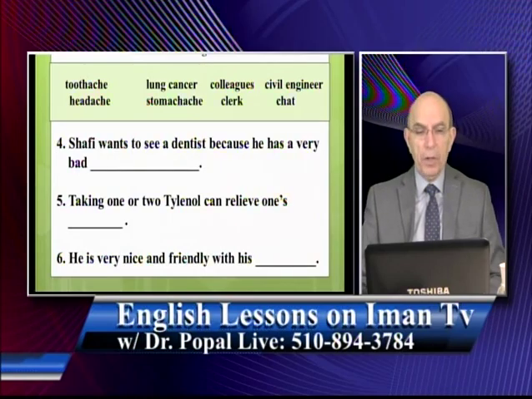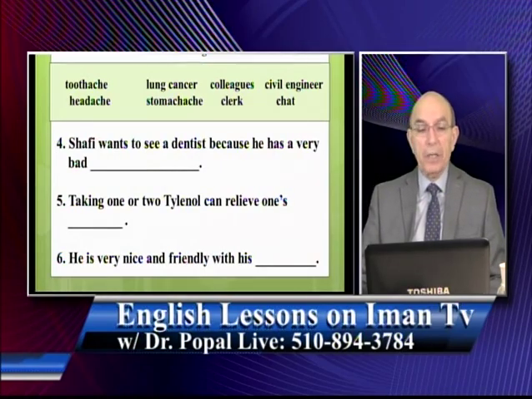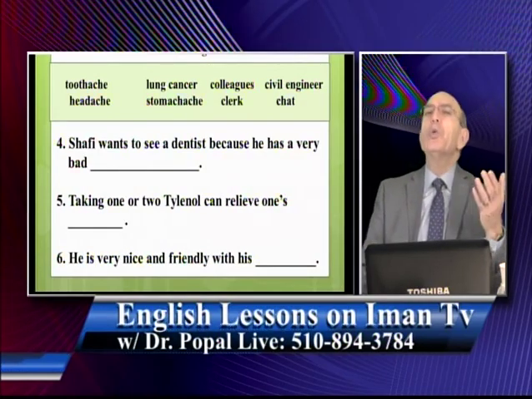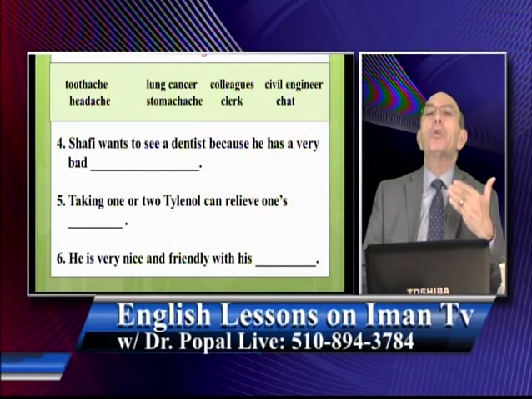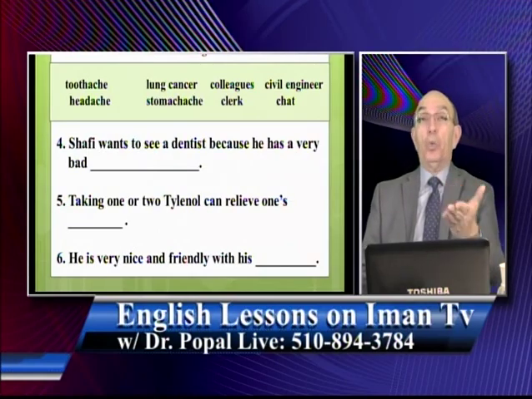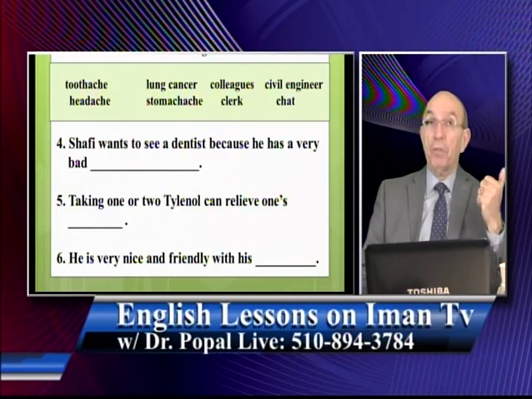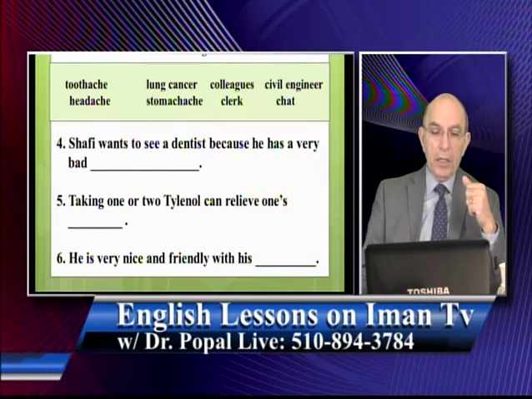Number 4. Shafi wants to see a dentist because he has a very bad what? So when do you go to a dentist? What kind of a problem should you experience to go to a dentist? The word is up there. I want you to find the word and use it. Number 5. Excuse me for the coughing.